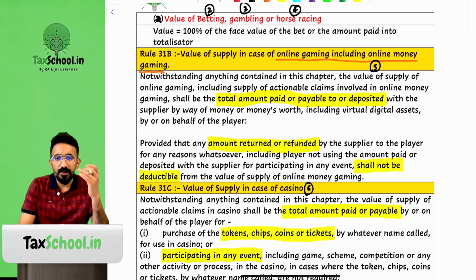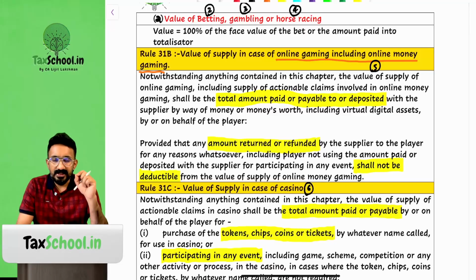Why these words are important today is that in the earlier tax regime, the taxation for lotteries used to be something different, and the taxation for betting, gambling, horse racing used to be different. How that was different is, when somebody is organizing a bet or conducting a horse race, the taxability primarily came from the commission that was collected by the organizer.